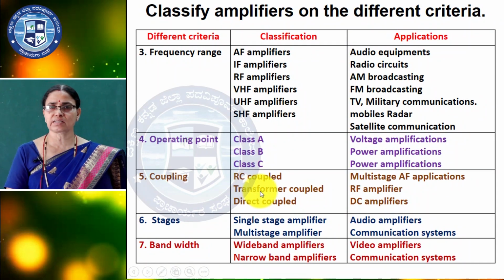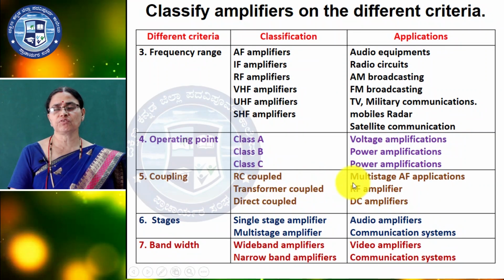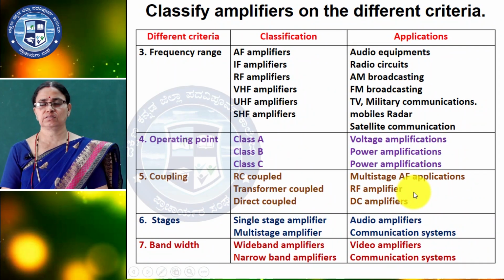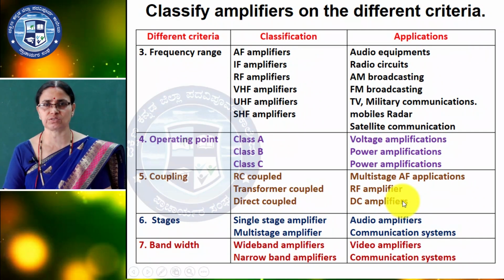Transformer coupling, the block diagrams only we are considering. RC coupled, they are using for the multi-stage amplifiers. So, we are considering more than one stage. RC coupling, here resistance and capacity. Coupling means connecting one circuit to the other circuit. So, here resistor and capacitor will come into picture to connect one circuit to the other circuit.